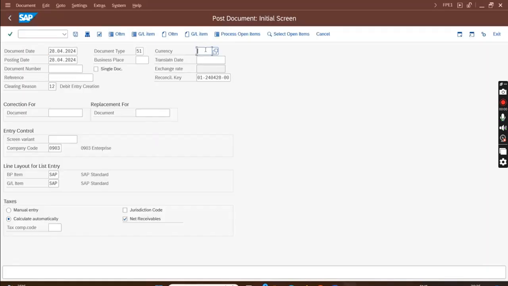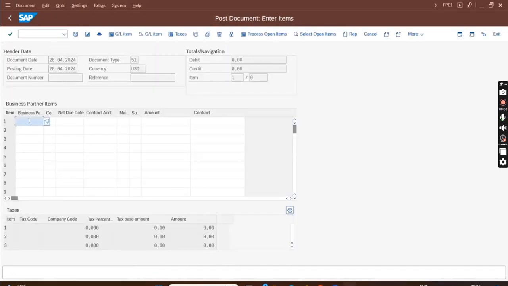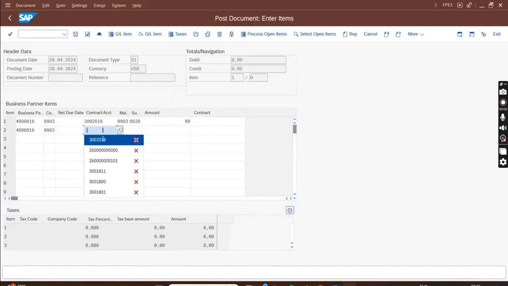Okay. Next, currency USD. BP, I think this one, CA, contract account, main, sub. I have to go for 20 because I assigned WHT in 20. Let me post two lines, one 20 line and one 10 line. You will see WHT appearing in the 20 line only. I'll put just maybe $80 and another line $10, because I want my credit balance to be higher. WHT should be greater.